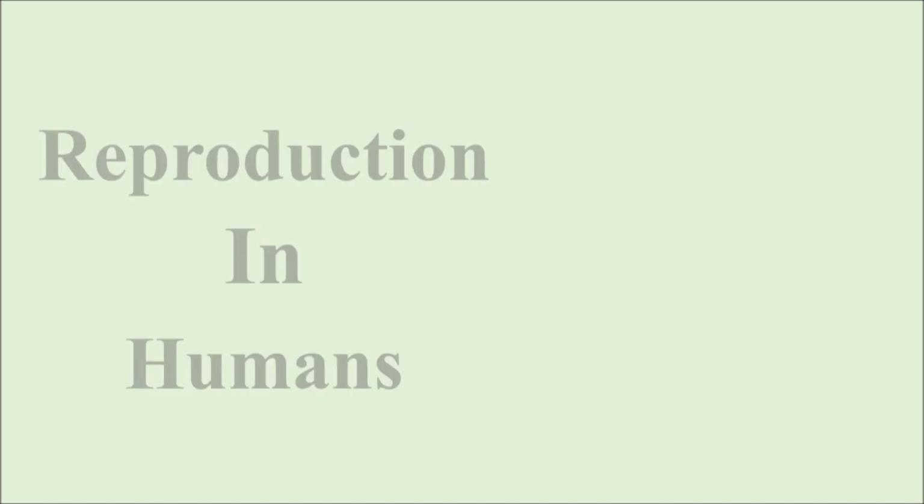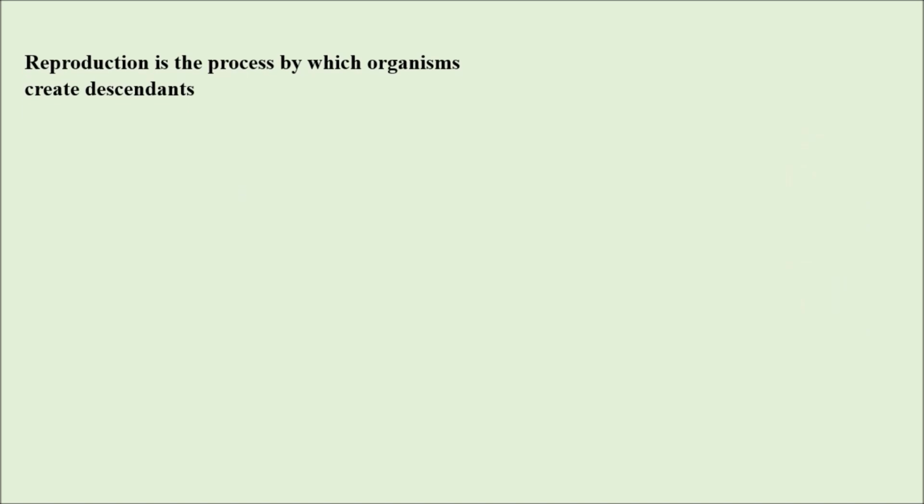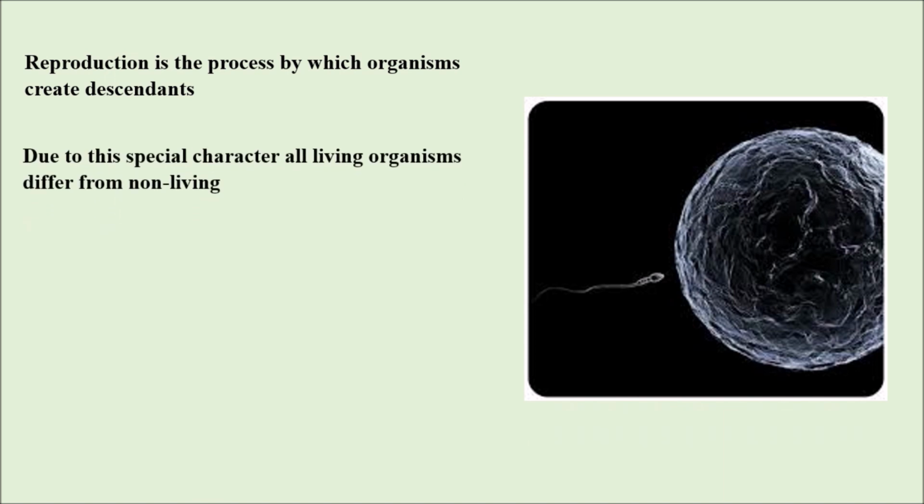In today's class, we will discuss reproduction in humans. What is reproduction? What is the male reproductive system, the female reproductive system, and all that we will discuss in the coming classes. So, for basics, what is reproduction? Reproduction is the process by which organisms create descendants. It is the process in which organisms produce offspring to continue their race. Due to this special character, all living organisms differ from non-living things.